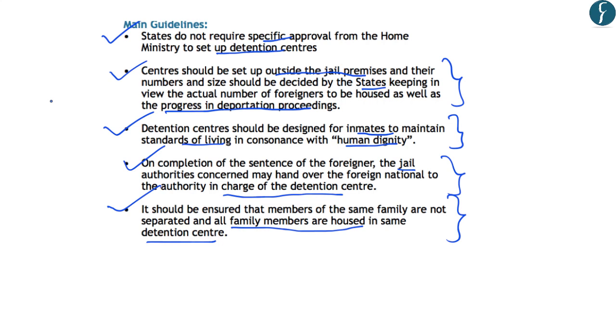Now, this article is not very important from our exam point of view. However, you should be aware of the issue of detention centers in the background of the National Register for Citizens or the NRC issue which is going on in Assam. With this, let's move to the next article.